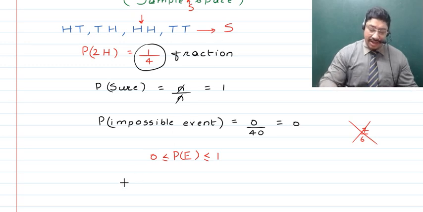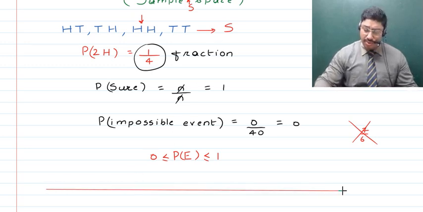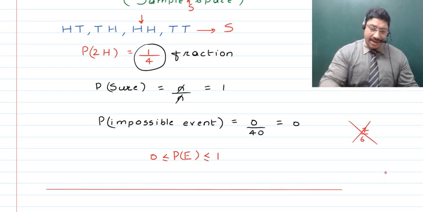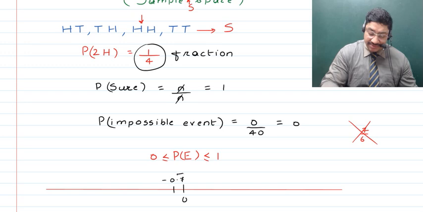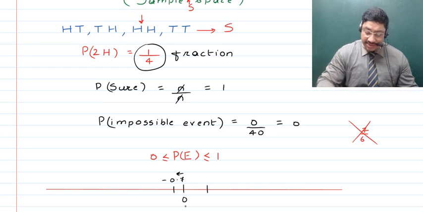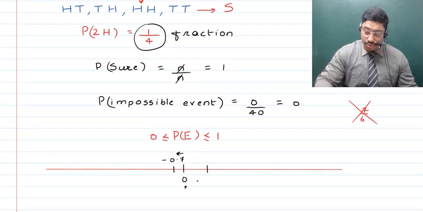And as we've seen, the least value which is possible is actually 0, right? So here, if say we have this to be the real number line, this say is 0, and if say we talk about a point which is minus 0.7, as you see it is on the left side of 0, and 0 being the least value possible, we are just going to take values from 0 to 1.